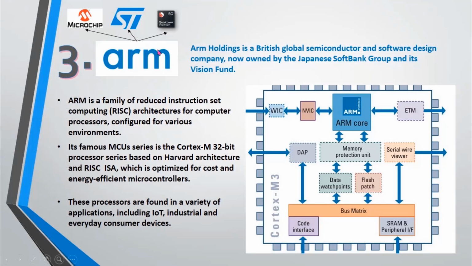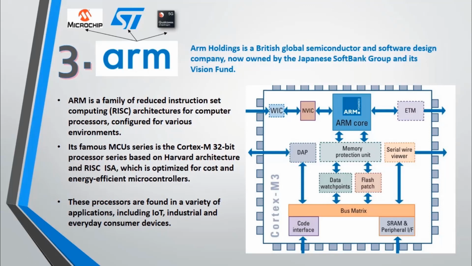Just like the AVRs and PIC controllers, its architecture is also based on Harvard architecture. But ARM also manufactures microcontrollers with von Neumann architecture. Semiconductor companies such as Microchip, ST Electronics, and Qualcomm take the ARM cores, which have a consistent set of instructions and register naming, and add peripheral devices such as analog to digital converters that I discussed in the previous videos, and clocks, and serial communications such as UART, SPI, I2C, CAN protocol, USB, and Ethernet. LCD, camera, or touch controllers are also included by these companies.